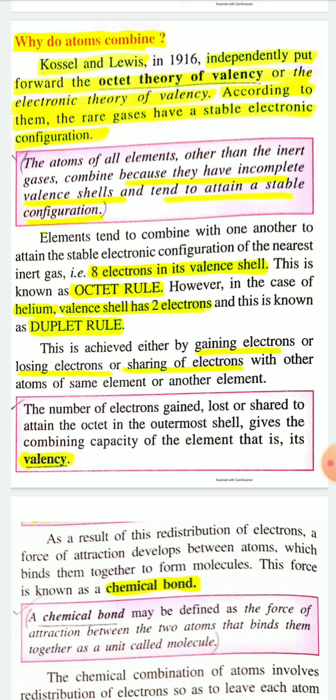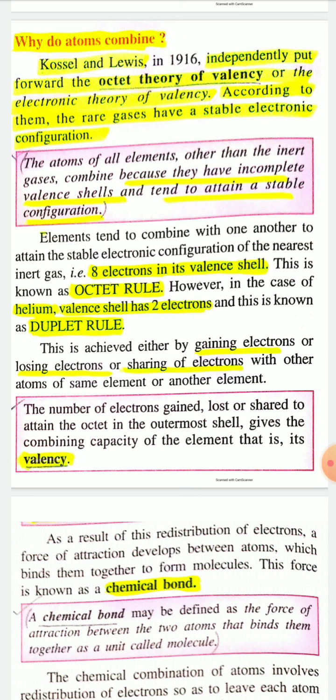The atoms of all elements other than the inert gases combine because they have an incomplete valence shell, that is, less than 8 electrons or less than 2 electrons in case of hydrogen, and tend to attain a stable electronic configuration. That is, those elements that do not have a complete valence shell tend to attain a stable electronic configuration by chemical combination with other atoms. Okay.